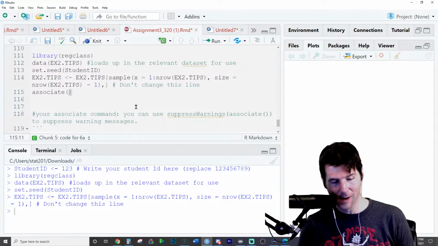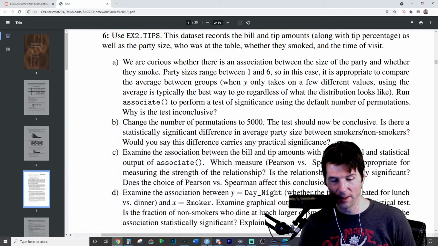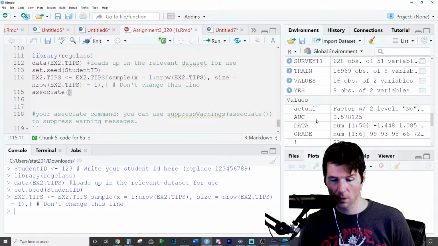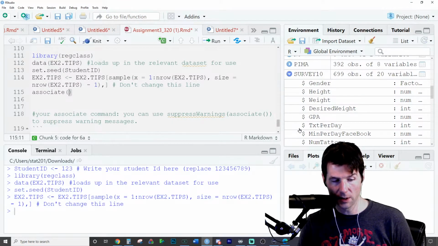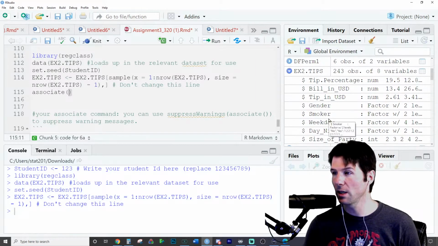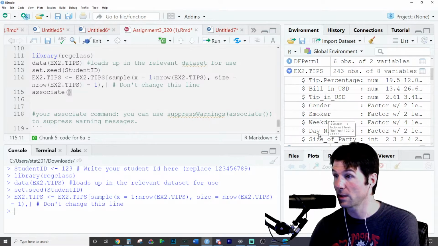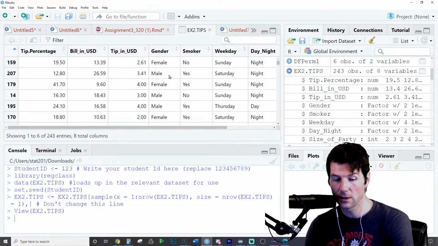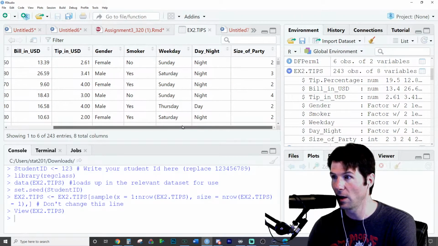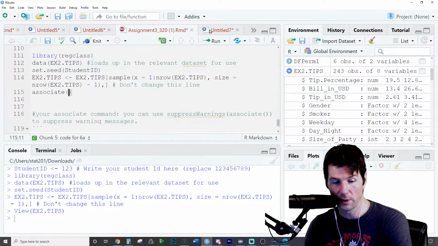Let's look at this. You ready? We're doing smoker or size of party, size of the party and whether they smoke. So let's look at the variable over here. We're using the EX tips data frame, and here it is right here. You can see the data over here. Always take a look at your data to see what's going on. We have different variables: whether or not someone's a smoker and the size of the party. Here's the smoker, and the size of the party is going to be over here on the far right.